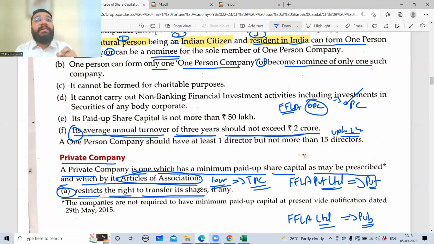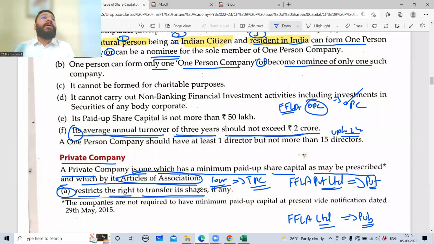So where is the restriction given? The restriction is given in articles of association. Restriction means for you to transfer the shares, if you satisfy this condition only, then you can transfer. If you fail to satisfy that condition, then you cannot transfer. So they're not telling that you cannot transfer. You can transfer, but conditions have to be followed. So the restriction is being placed. You're not able to do it freely.